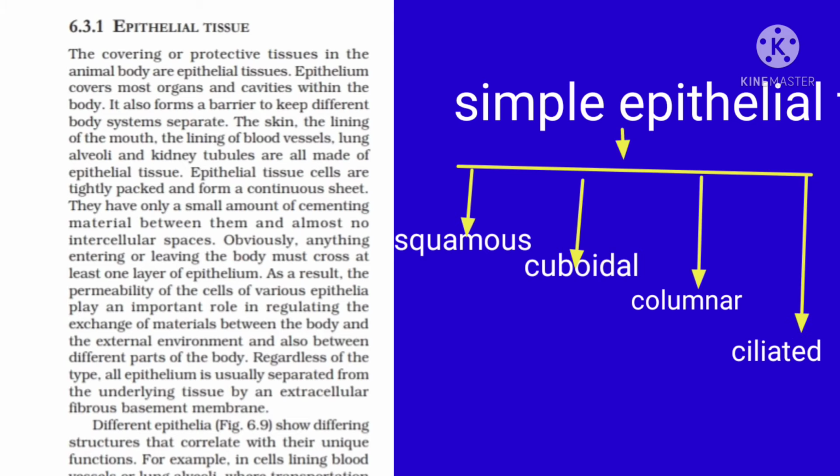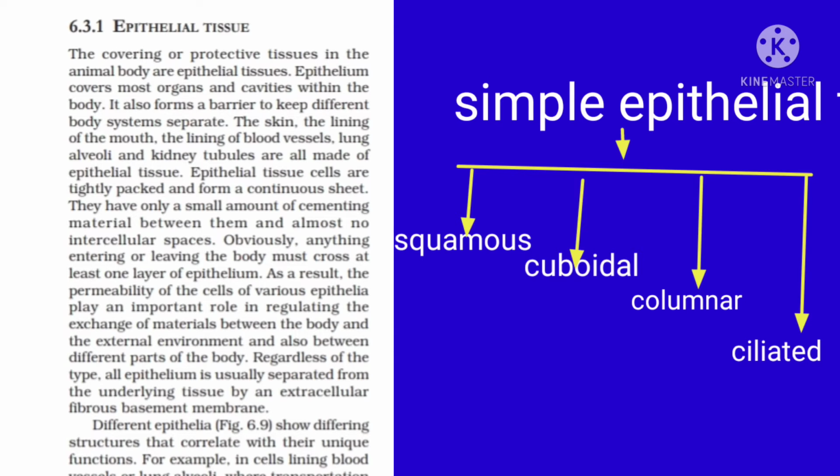These epithelial tissue cells are tightly packed and form a continuous sheet. There is no intercellular space between the cells. Almost, we can say, very little intercellular space. This continuous sheet-like structure is a selectively permeable membrane. Through this, transportation of substances takes place inside and outside the organs.